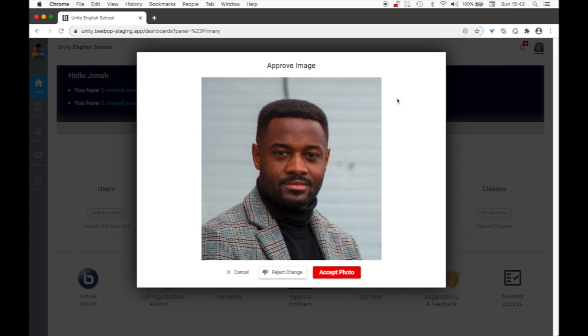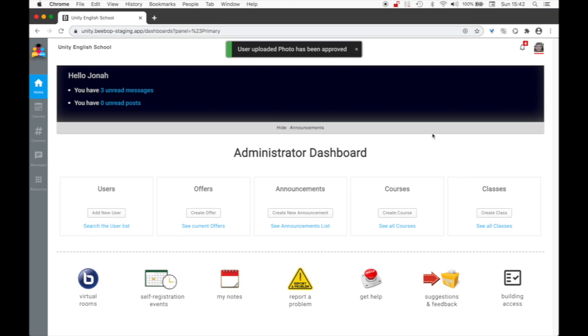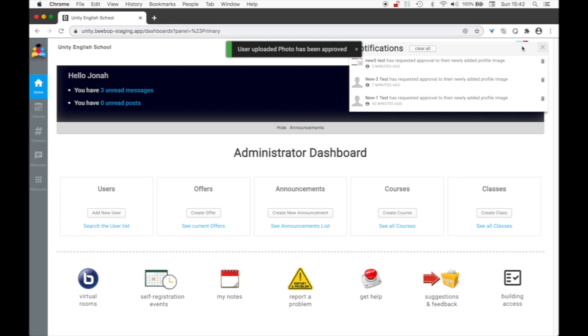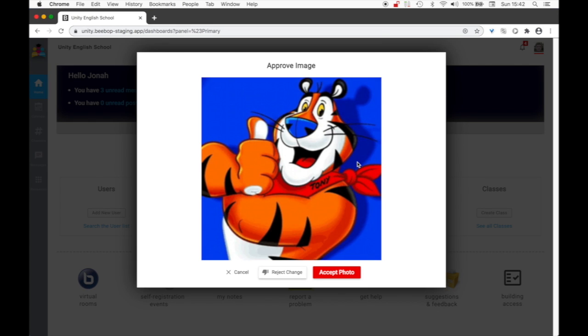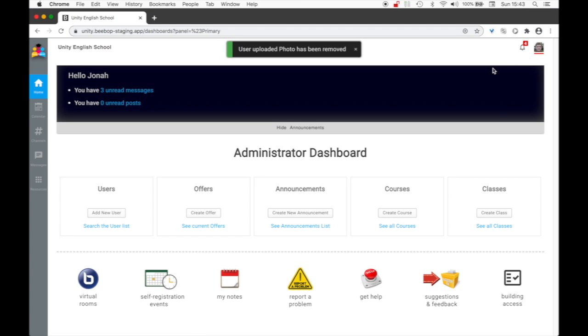Let's take a look at number 2. That's good. It's a little bit far. I'd like to have the picture a little bit bigger to fill the available space, but let's say that we're going to accept it. So when I accept it again, it's gone away from my list of notifications and one less thing to do. Let's take a look at this other one. That's definitely not acceptable, so I can reject it, and that's it.